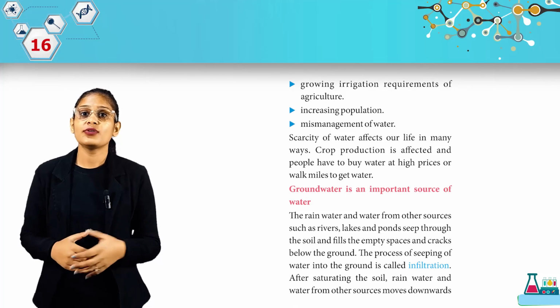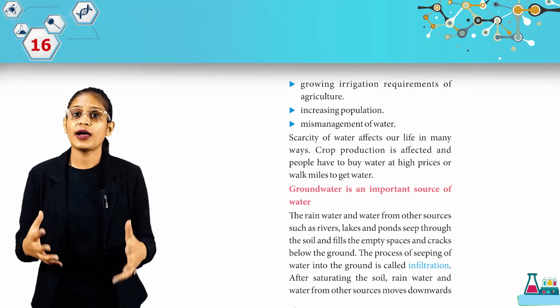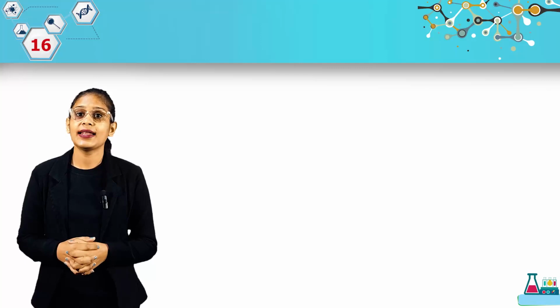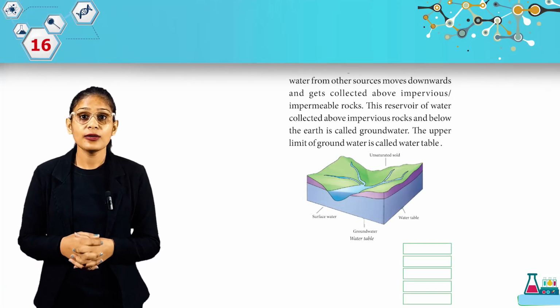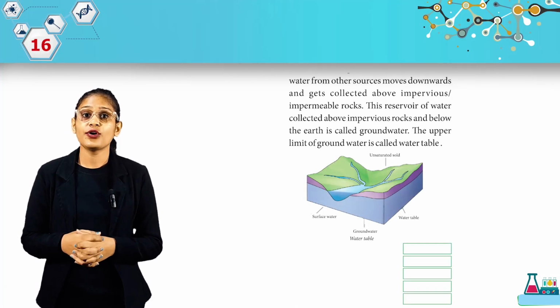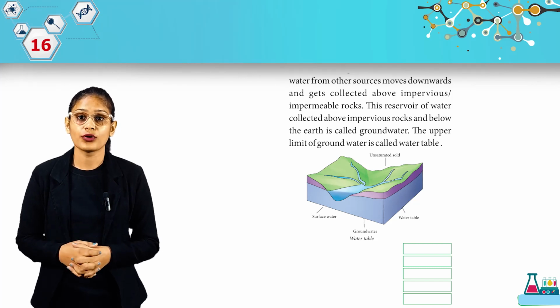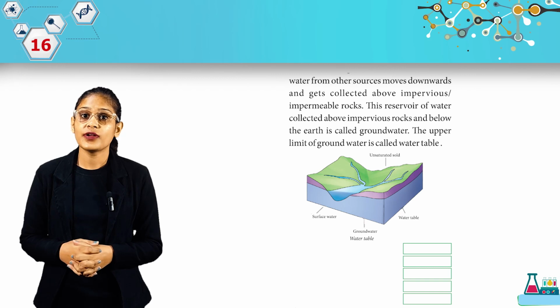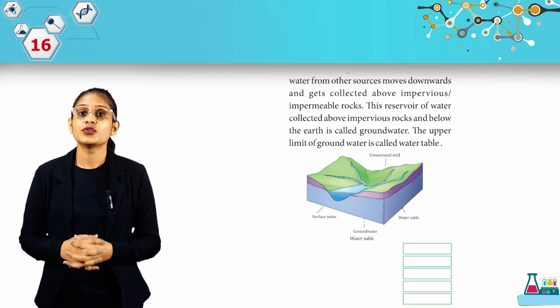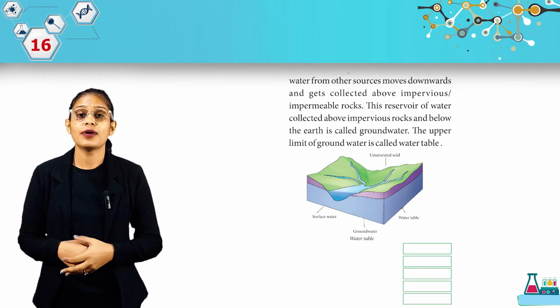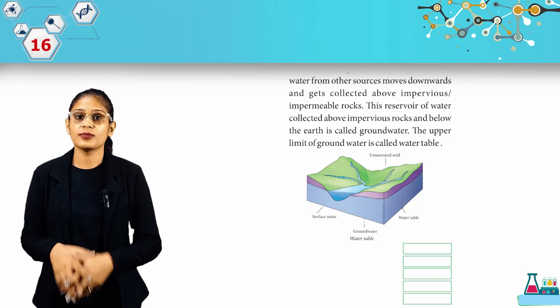Here, after saturating the soil, rainwater and water from other sources move downwards and get collected above impervious and impermeable rocks. This reservoir of water collected above impervious rocks and below the earth is called groundwater. The upper limit of groundwater is called water table. So students, the upper limit of your groundwater, what do we call it? Water table.